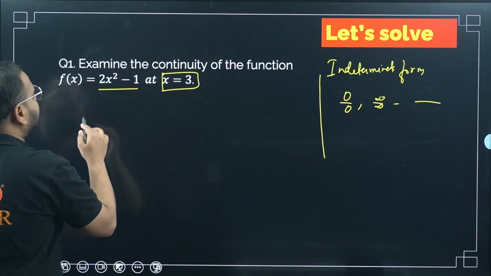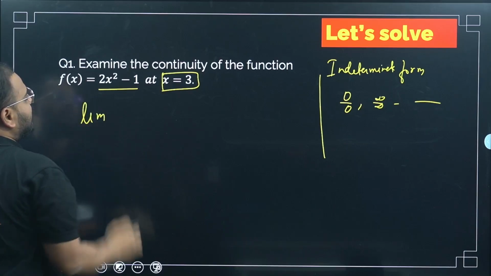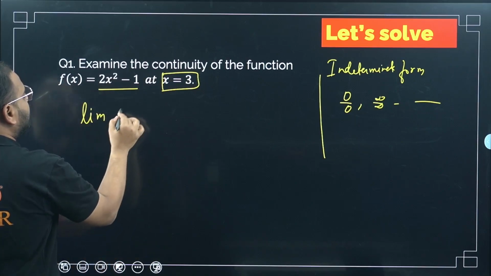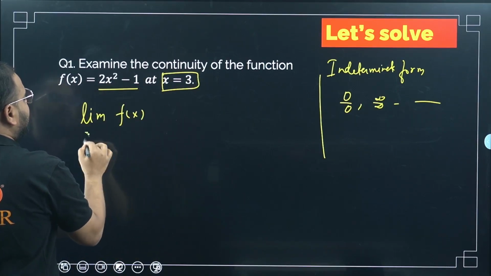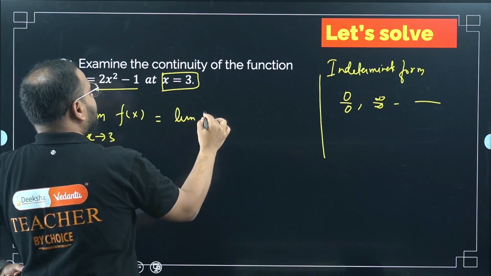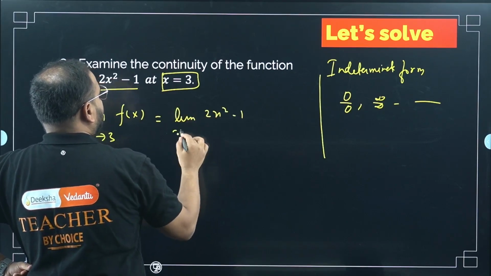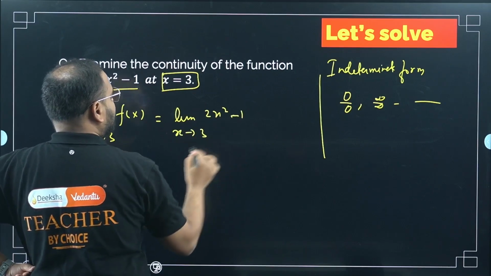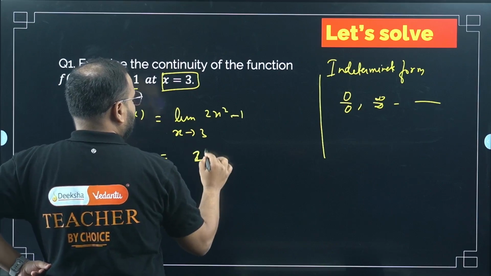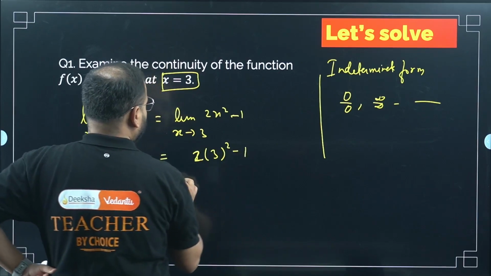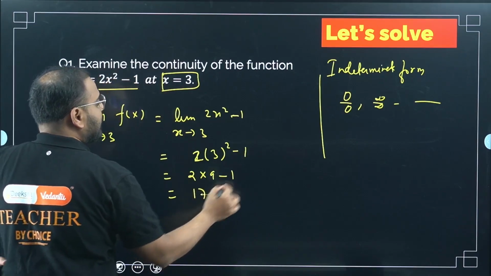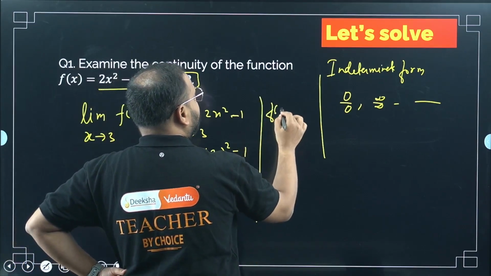So if I'm trying to find the value of the limit, now they're saying continuous, right? We have to check the continuity. So if I have to find the limit value of f(x) when x tends to 3, how will I go about this? It will be limit of 2x square minus 1 when x tends to 3. How will this look? I'll put the value here. 2 times 3 square minus 1, 2 times 9 minus 1, so 18 minus 1 is 17. And what about f of a?